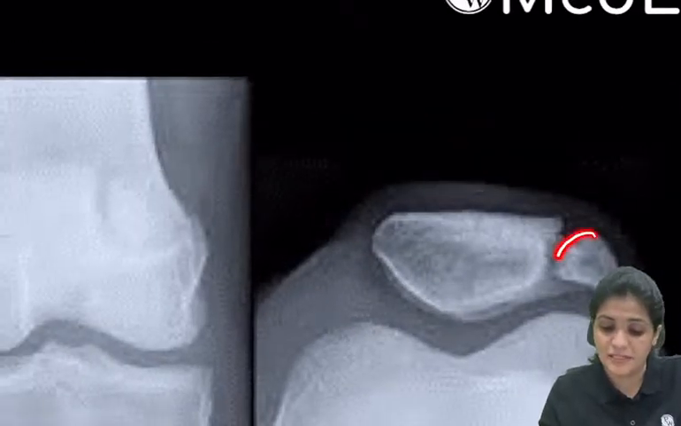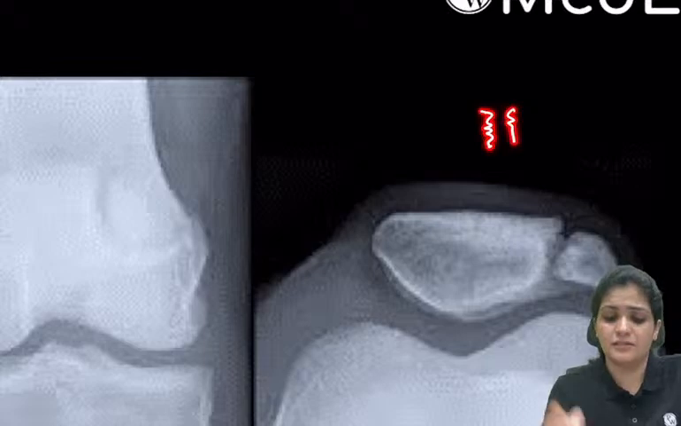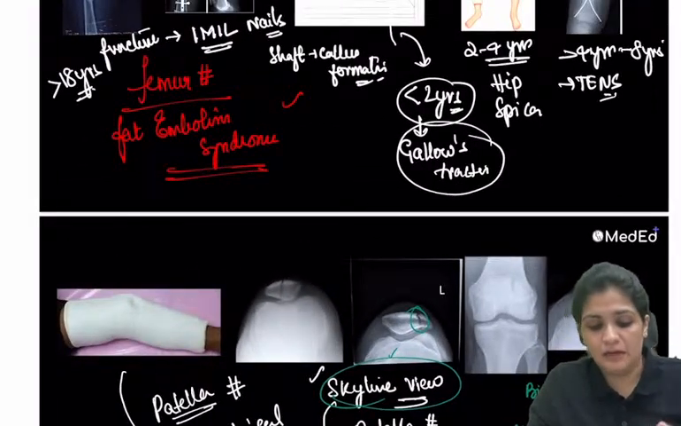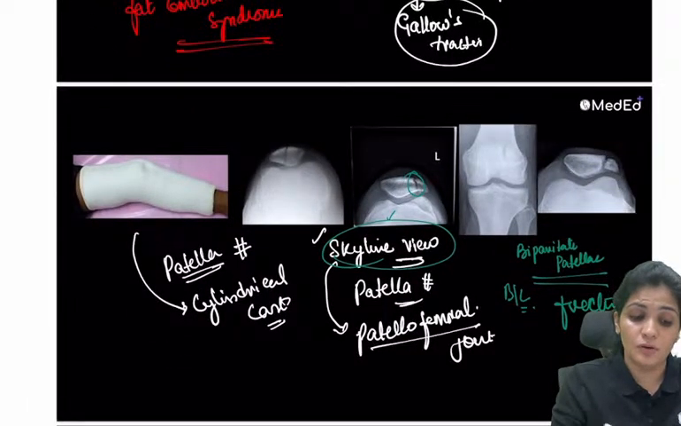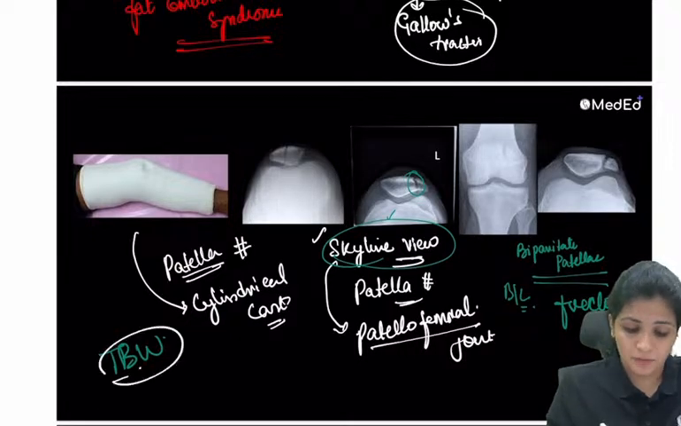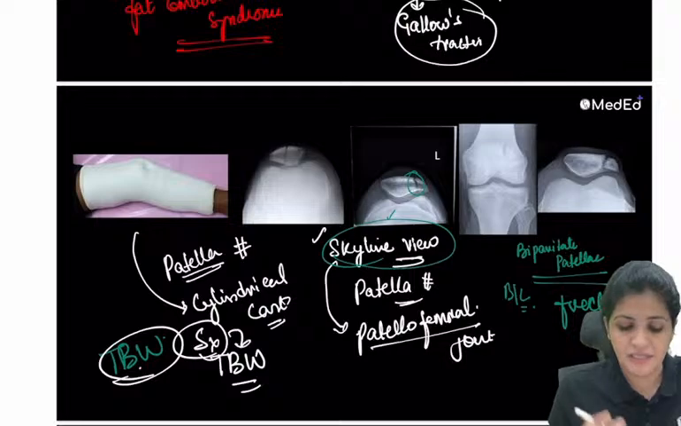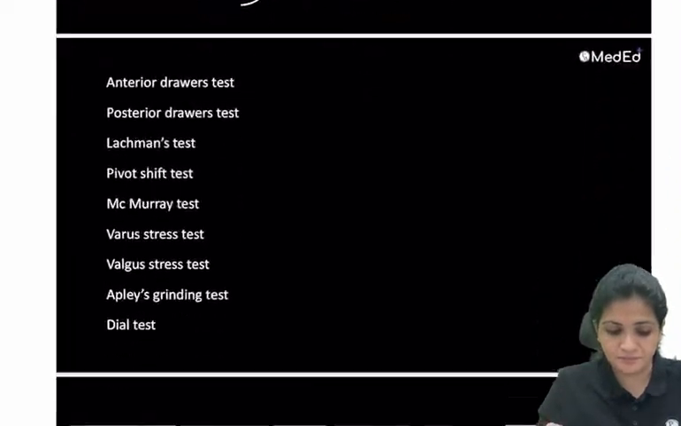Now you see a bipartite patella, what happens is it's like this. So there is no fracture end like this, as in a fracture, so you have to identify it on the X-ray. So that is the patella. You have to use a cast and then you treat it with TBW, that is tension band wiring. The treatment of patella fracture is tension band wiring. That is what you have to understand about it.